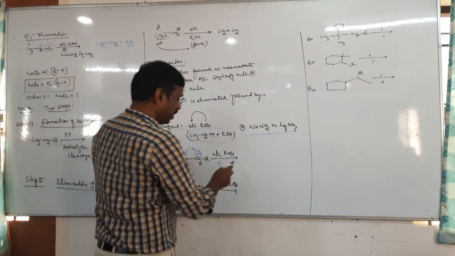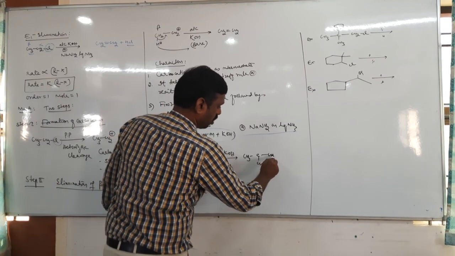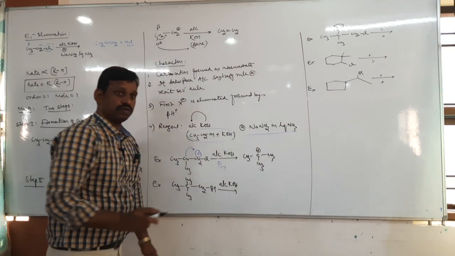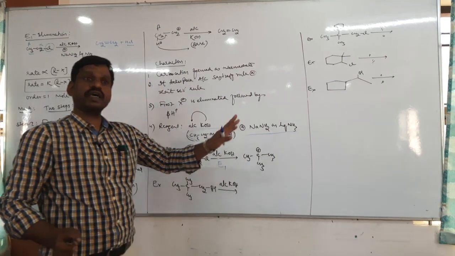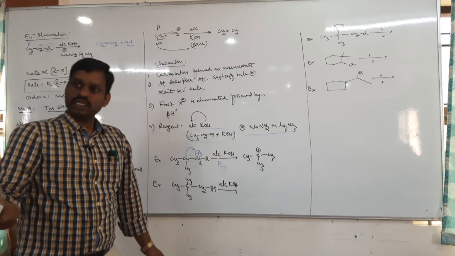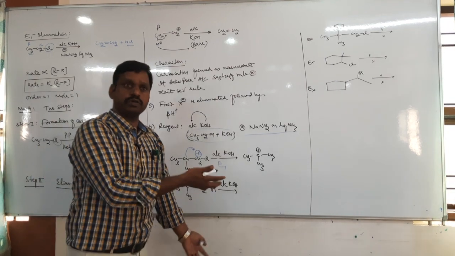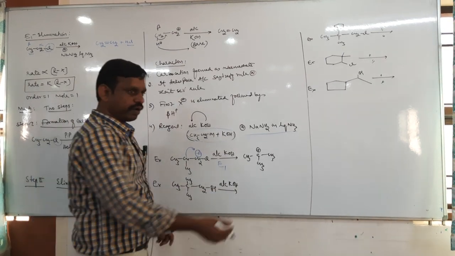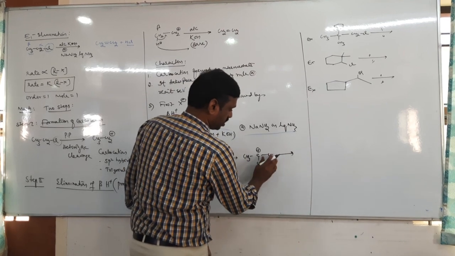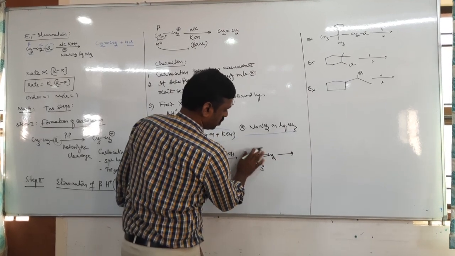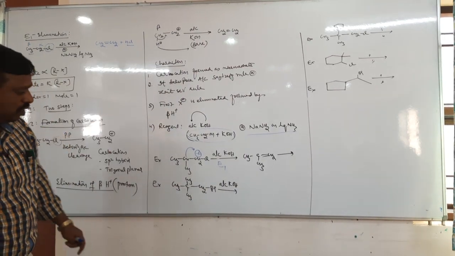Now, in the tertiary carbocation, we should remove the beta proton. So there are beta carbon, beta carbon, beta carbon. All 3 beta carbons are the same, so it is not required to use the Saytzeff rule. You can remove the beta proton from any one of the beta carbons, then the product is this. Understand?